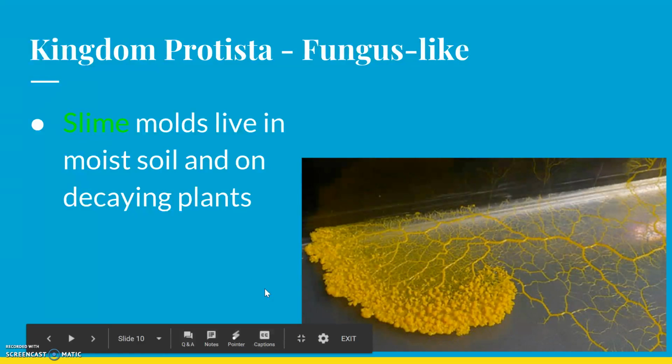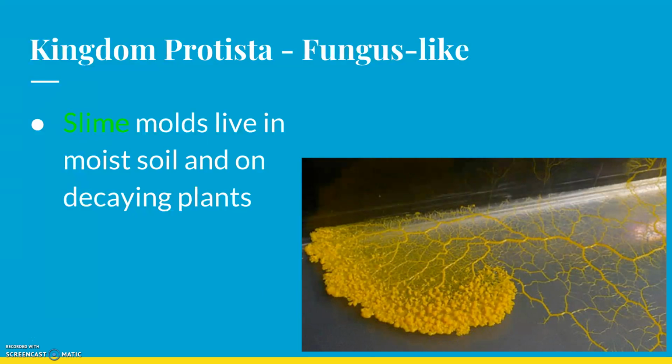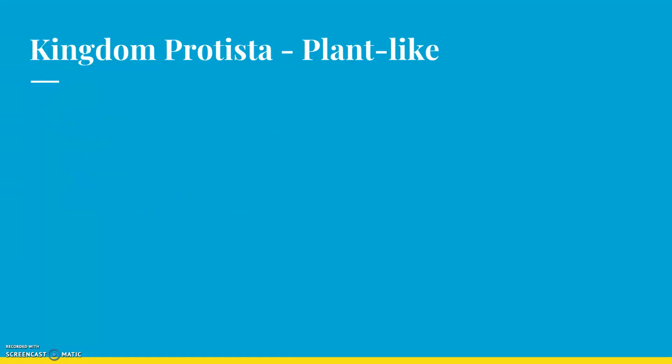They kind of branch out. They kind of look like blood vessels. If you kind of look at your hand, on the back of your hand, or maybe on your arm, you can see how your blood vessels branch out all over the place. That's what these slime molds do. They're super duper cool. Again, highly recommend you watch that video.